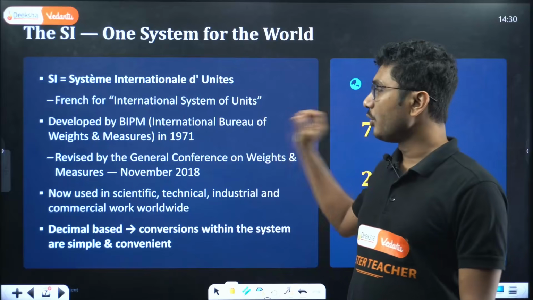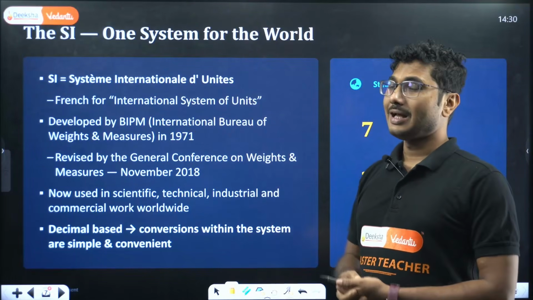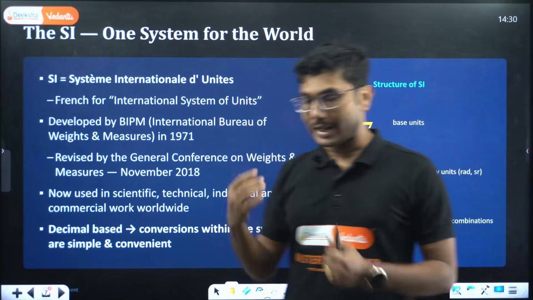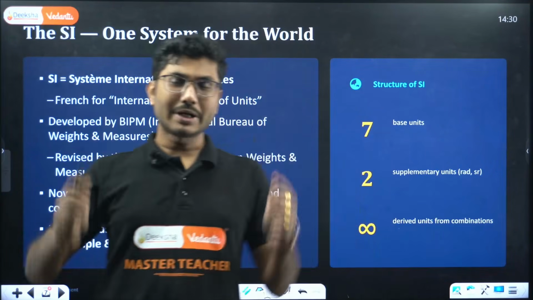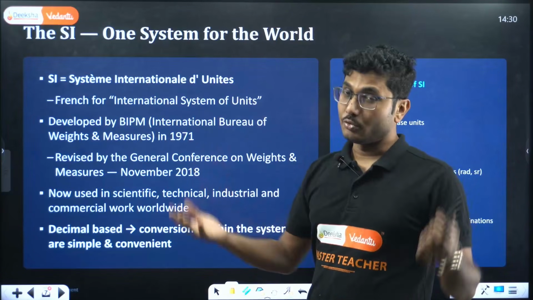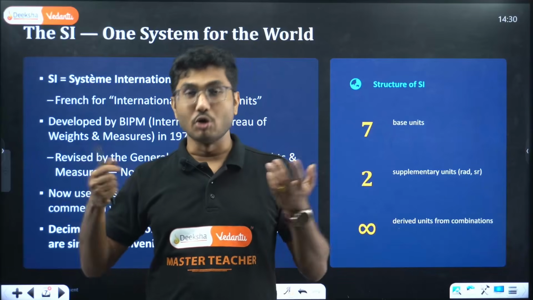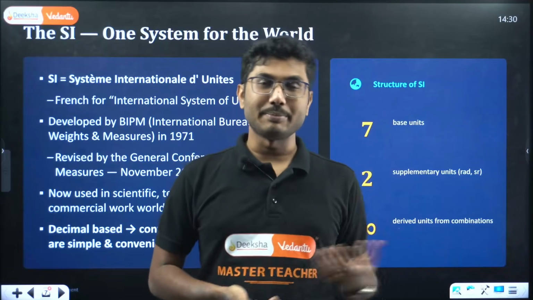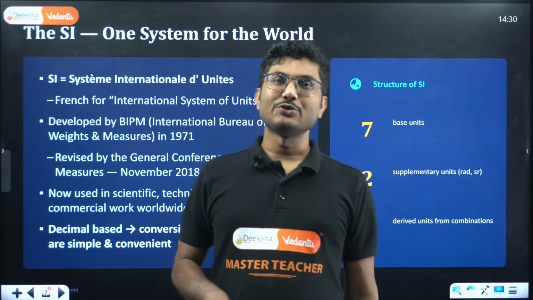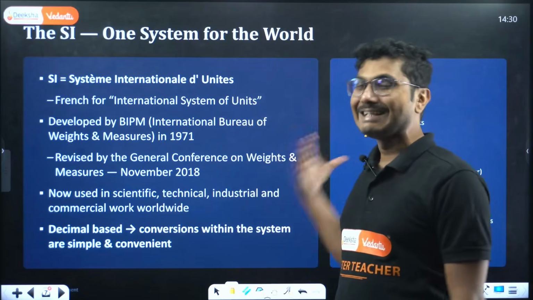Okay, so if you want to do business anywhere in the world, you have to follow this International System of Units. Now this is decimal based. Why is this popular? What is the major reason? Even though FPS could have been adopted, because the British ruled almost half the world and many countries were using the FPS system, still we chose the SI system over the FPS system. Why? Because it is decimal based.